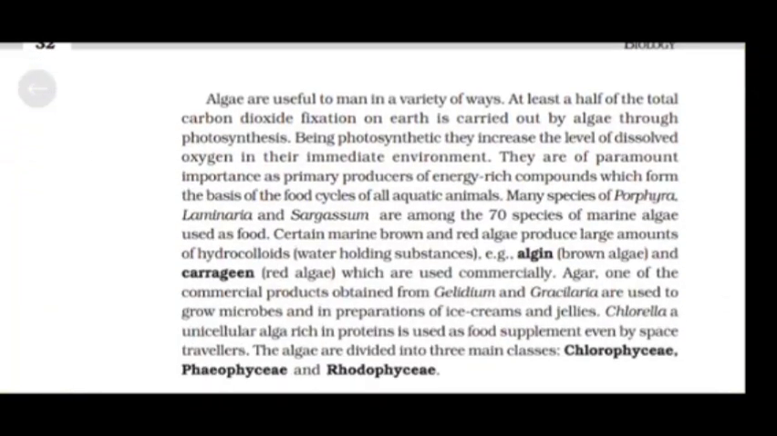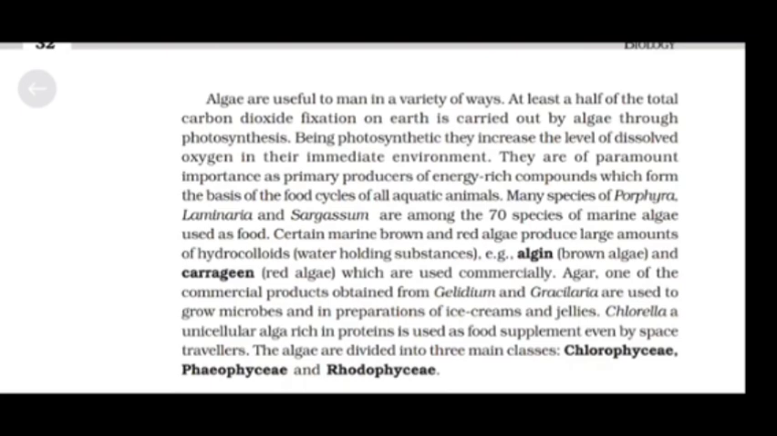Algae are useful to man in a variety of ways. At least a half of the total carbon dioxide fixation on the earth is carried out by algae through photosynthesis. Being photosynthetic, they increase the level of dissolved oxygen in their immediate environment. They are of paramount importance as primary producers of energy-rich compounds which form the basis of food cycles of all aquatic animals. Many species of Porphyra, Laminaria and Sargassum are among the 70 species of marine algae used as food.